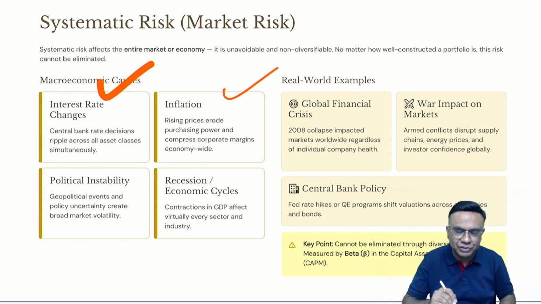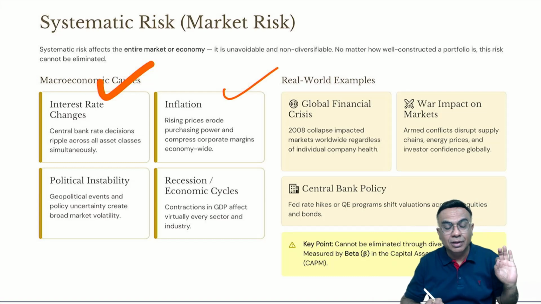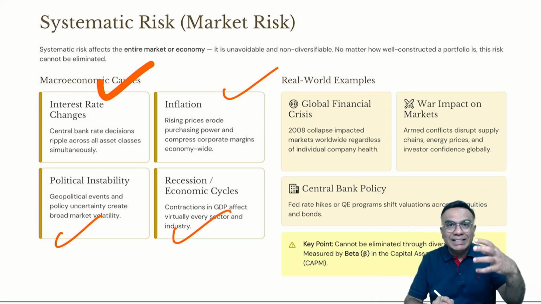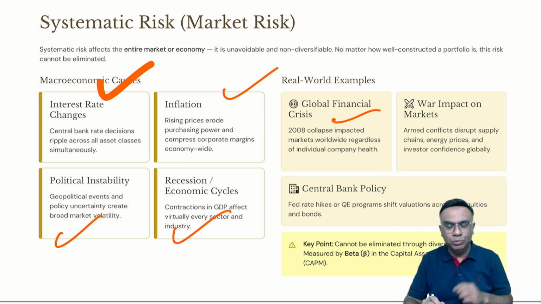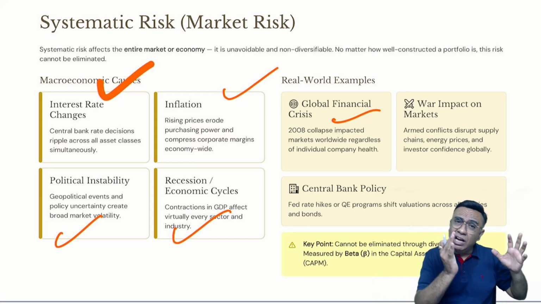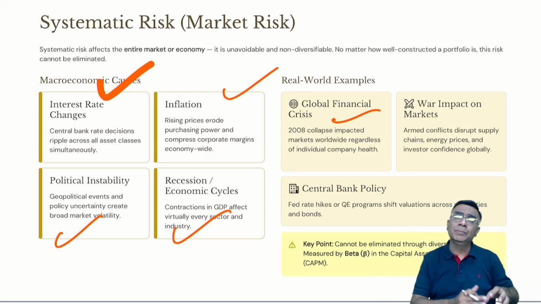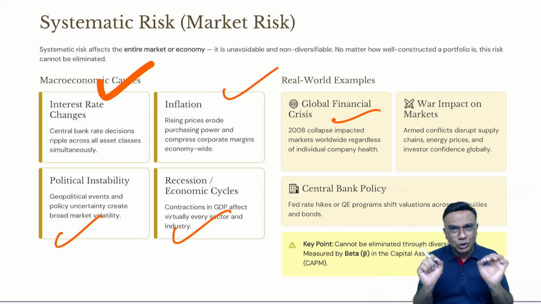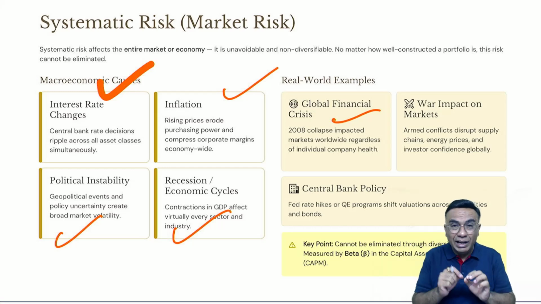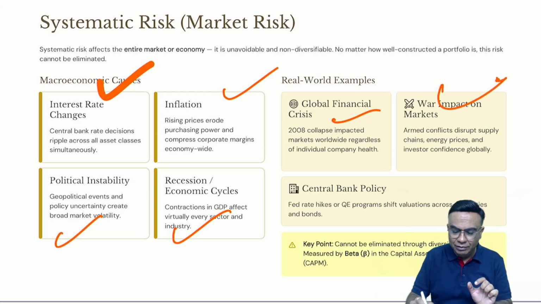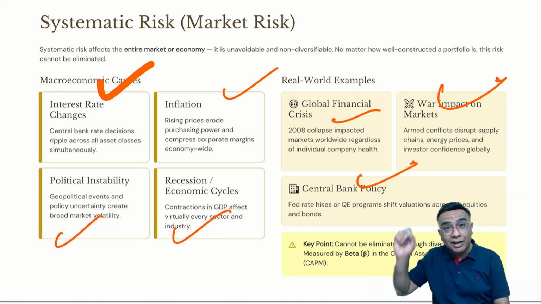Say for example, inflation, it will affect all the companies. For example, political instability, recession. Some examples: the global crisis of 2008, everyone knows this. The entire market was down. All IT companies, all cement companies, all pharma companies, all FMCG, each and every stock was affected. So the entire economy was affected due to recession. War impact, for example, central bank policy, all these factors affect the market as a whole.